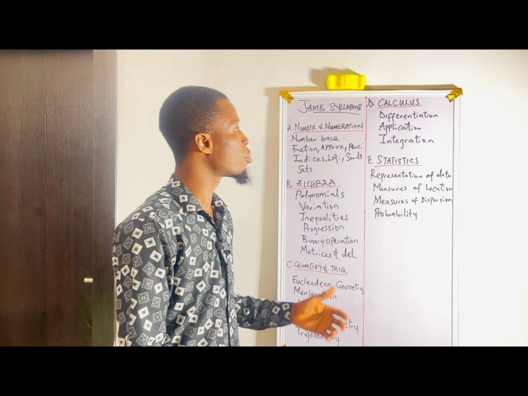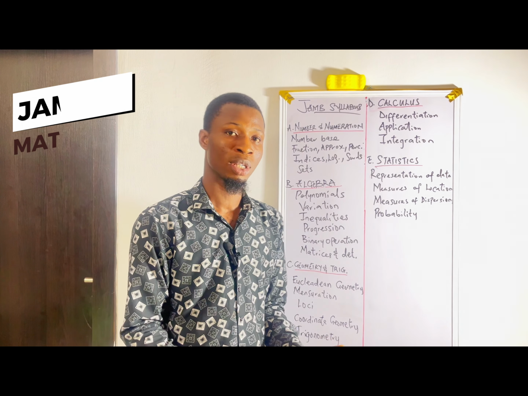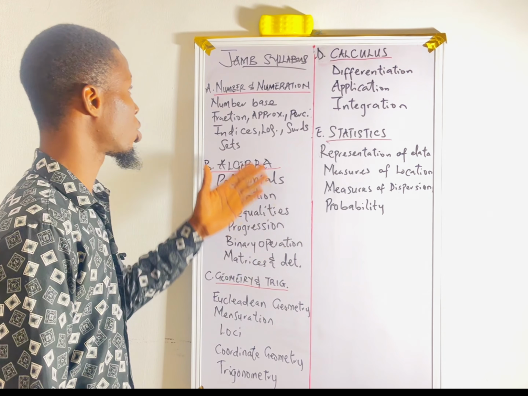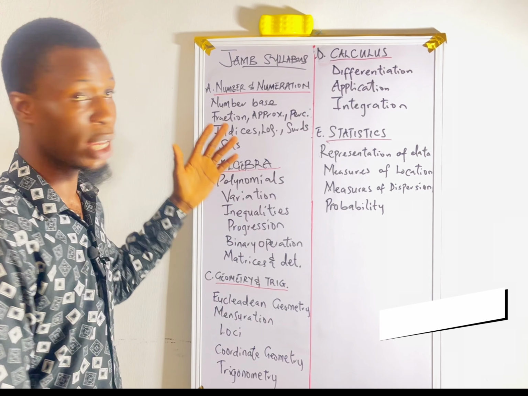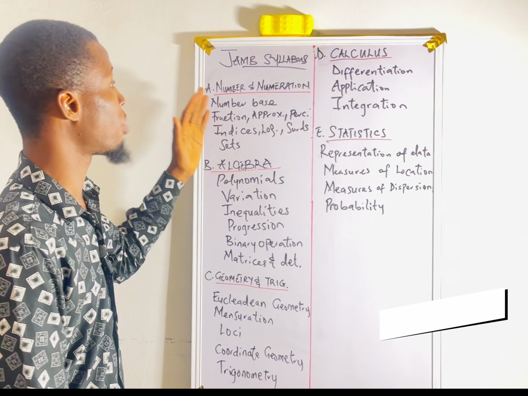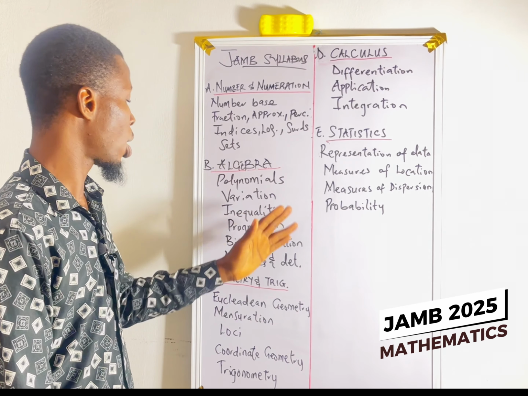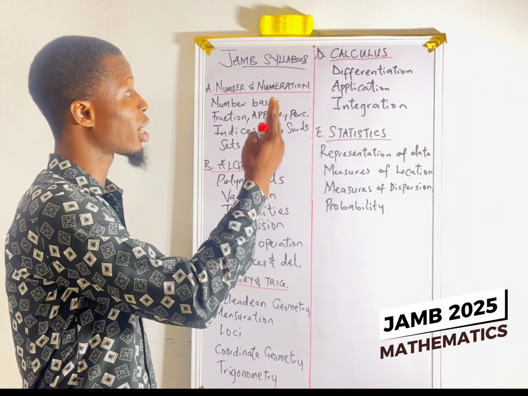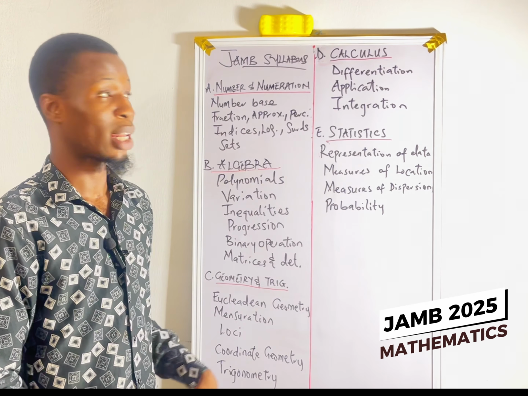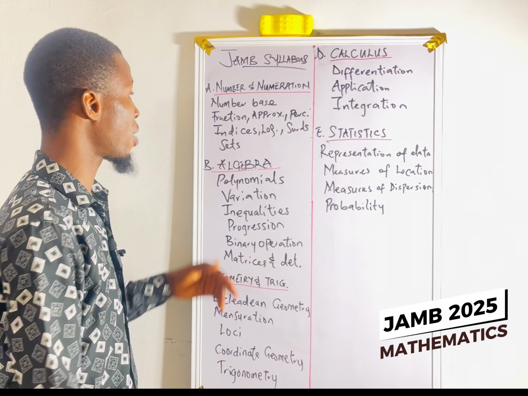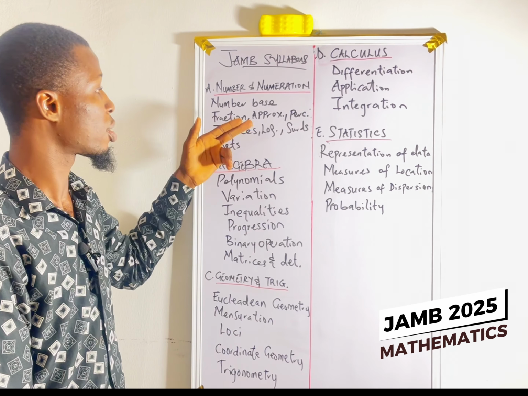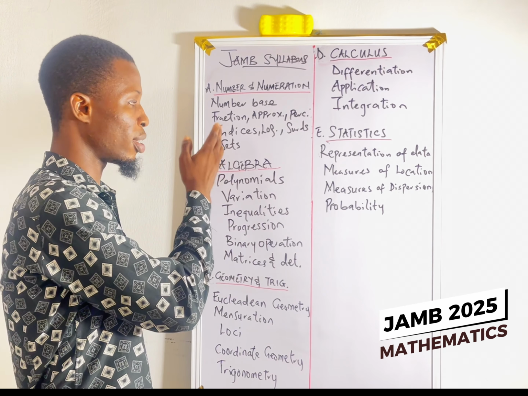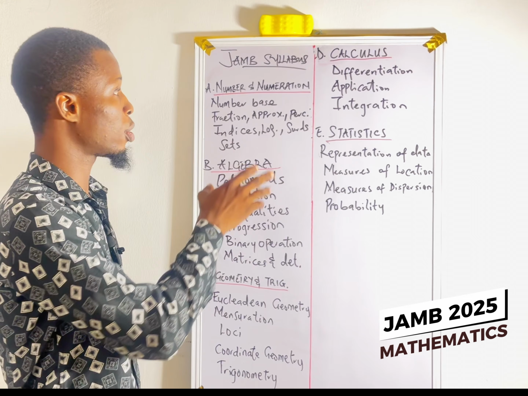For the time being, I will be preparing JAMB students for the upcoming JAMB 2025 examination, and I will be running through the JAMB syllabus. It has 5 sections. We have the number and numeration, we have the algebra, we have the geometry and trigonometry, and we have the differentiation, the calculus, and lastly, statistics. Under number and numeration, we have number base, fraction, approximation, and percentage, indices, logarithm and surds, sets. Those are the topics under the first section.